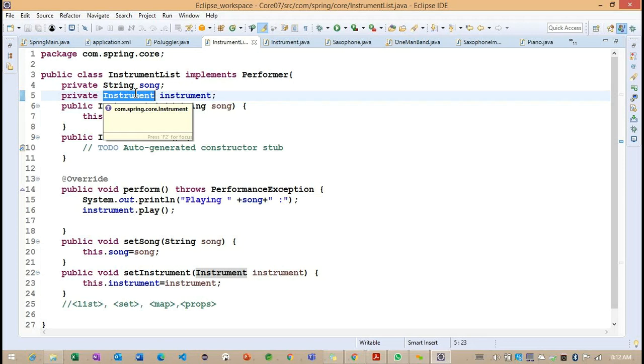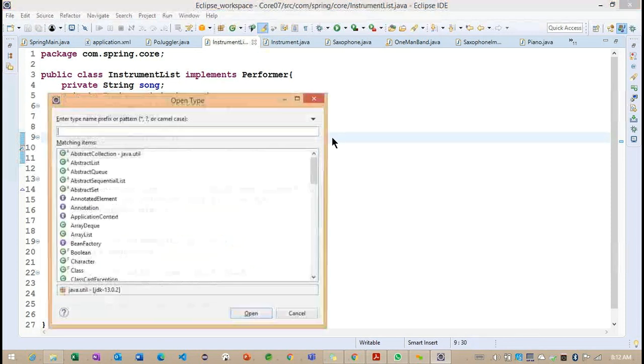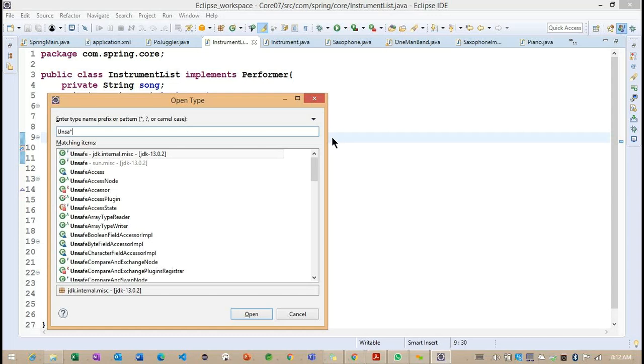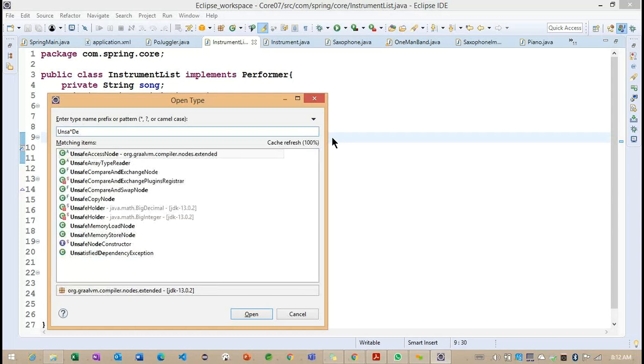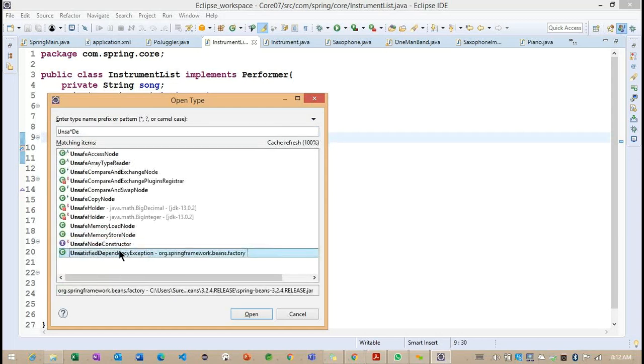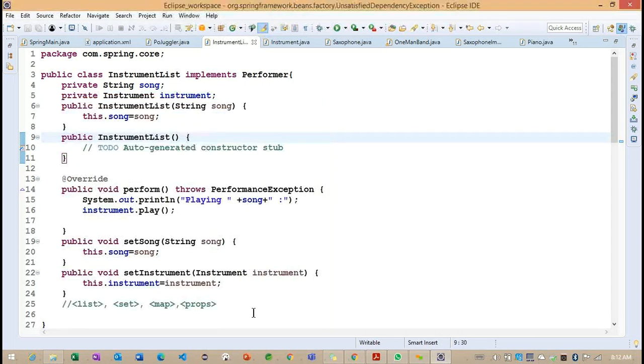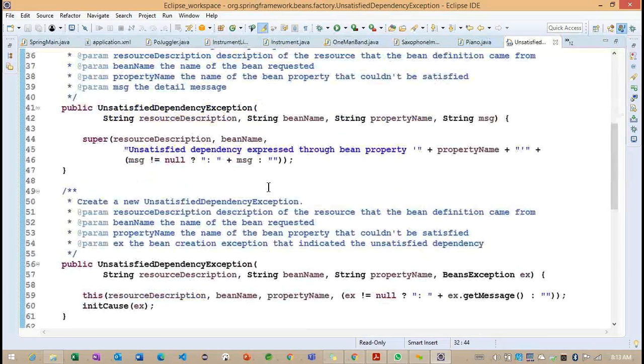And in the same way we can discuss the constructor. Constructor autowiring is also the same. If the particular property is matched with the constructor parameter, it is automatically injected here. And whenever we have the same type for this particular constructor parameter, again we are going to get an exception. What is the exception? The unsatisfied dependency exception. So let me provide the unsatisfied dependencies exception. This is the exception we are going to get here.